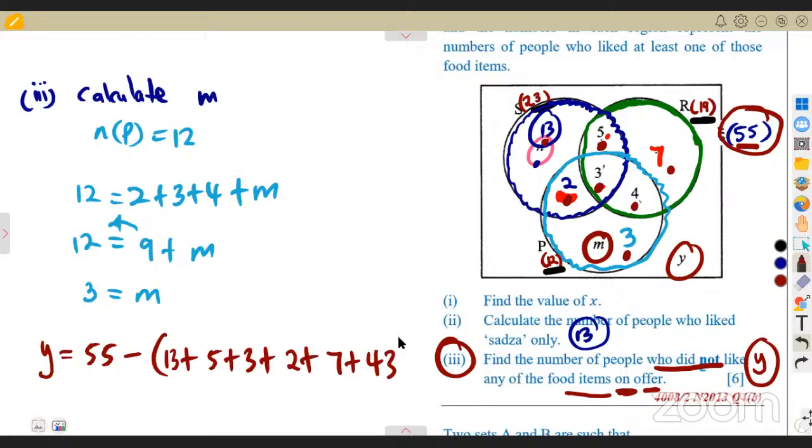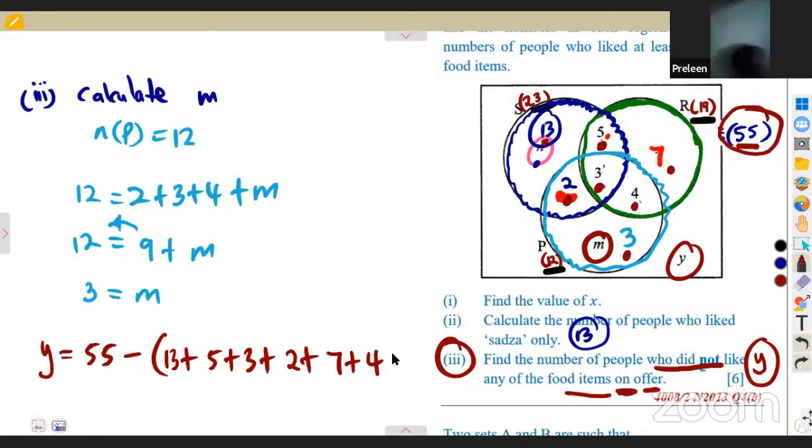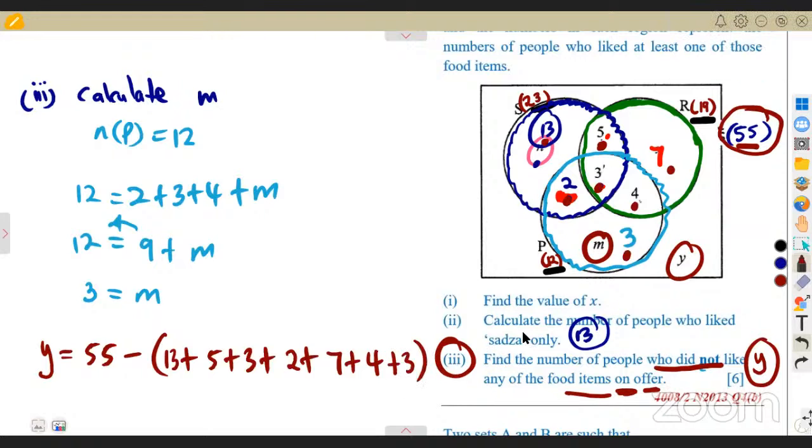Everything is indicated now. By doing this, you are left with Y. If you add up everything here, what are you going to have? 37.